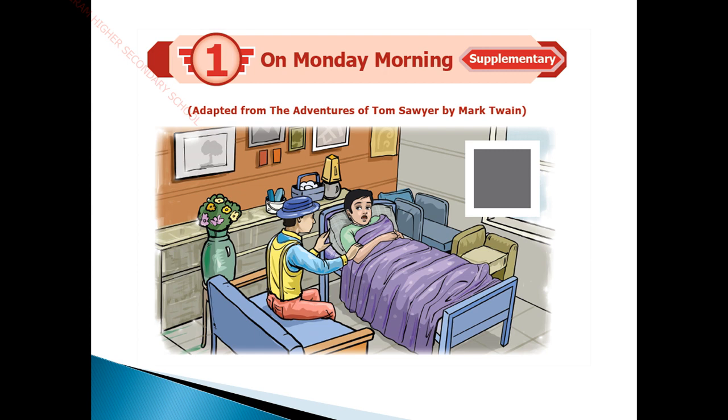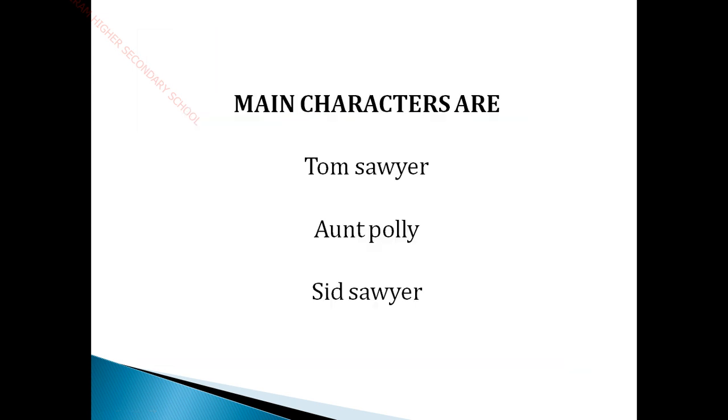They are using only Monday morning because this boy is called Tom. On every Monday morning, what did he used to do? He used to act like he had a stomach pain or some other disease, because he didn't want to go to school. That is the reason he always used to tell lies to Aunt Polly. I'll say the character list now. The main characters are Tom Sawyer, Aunt Polly and Sid Sawyer.